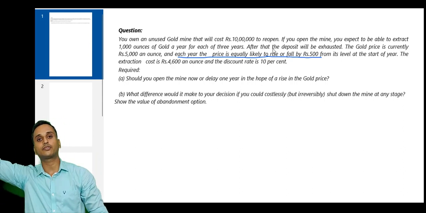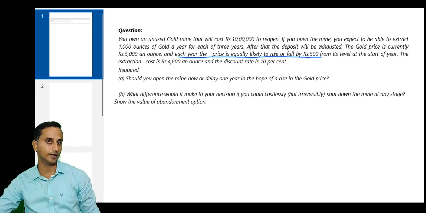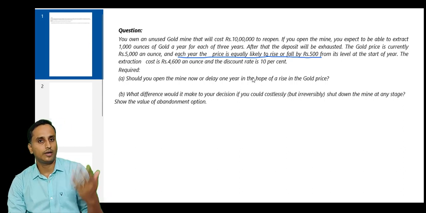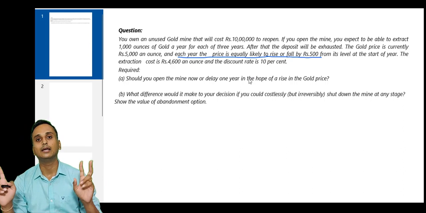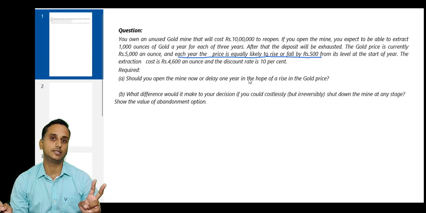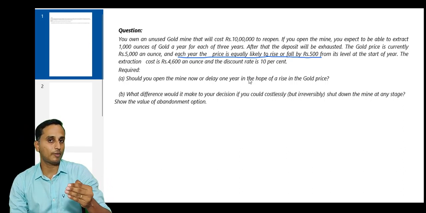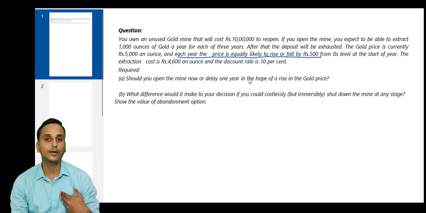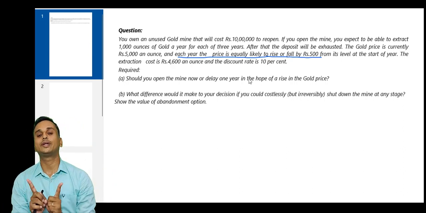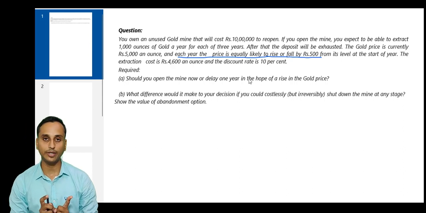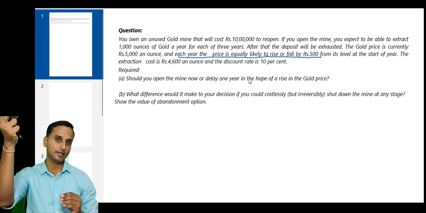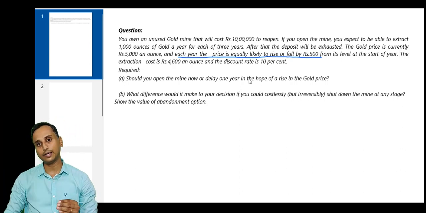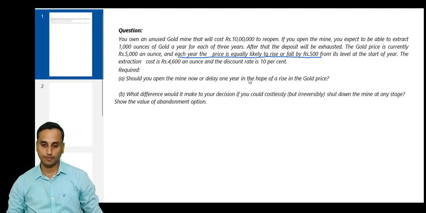Thereafter again the price can go up by 500 or fall by 500. And equally likely means the probability of the price increasing and decreasing by 500 is the same, that is 50%. Every time, the possibility of increasing is 50%, and the probability of decreasing is 50%.